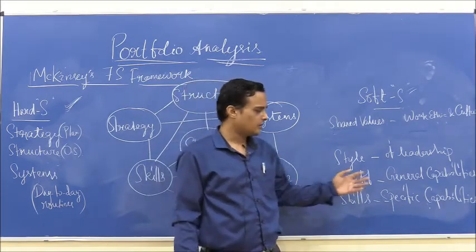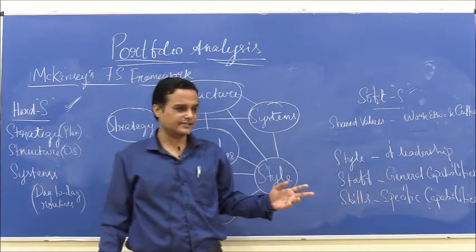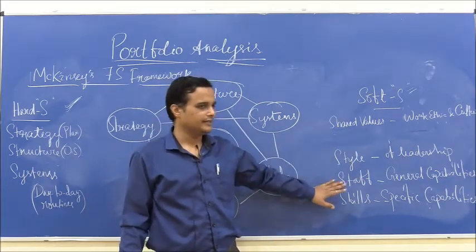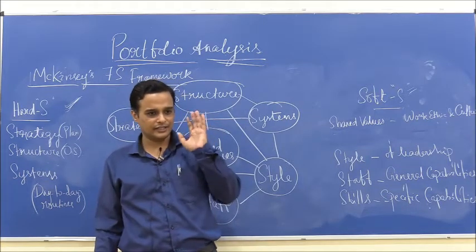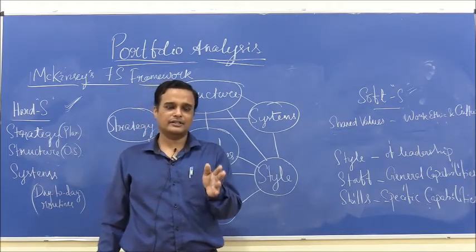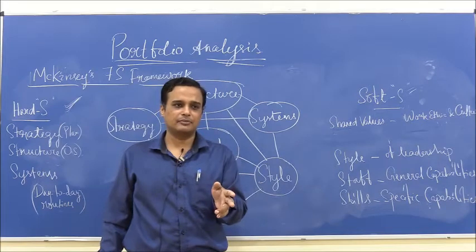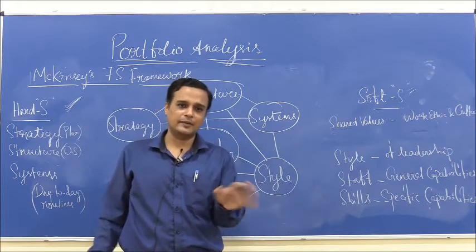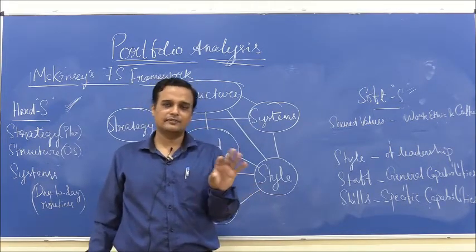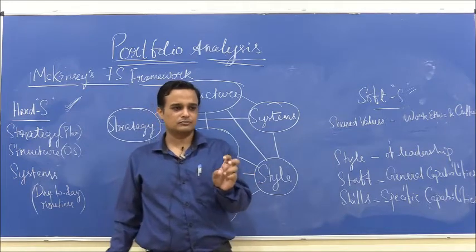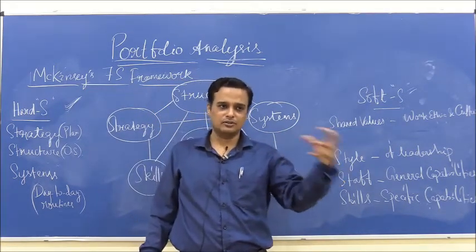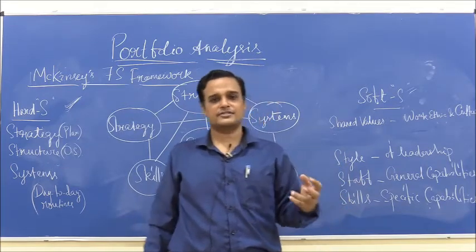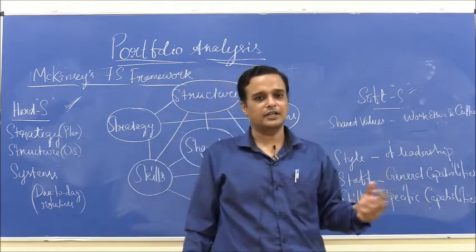So, the next soft S is staff, which refers to the general capabilities. Now, these are not very pinpointed or very specific capabilities. It is not about the typing speed of a person, it does not refer to the ability to work with a machine, or the effectiveness of a person at a certain operation.